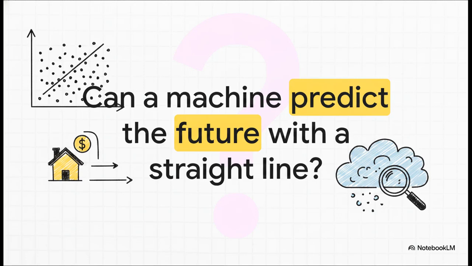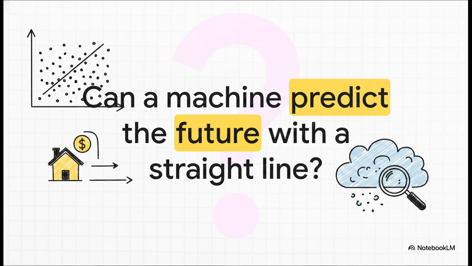So, have you ever actually wondered how an artificial intelligence predicts the future? And I don't mean crystal balls or magic here, I mean practically. Can a machine predict continuous real-world quantities, like tomorrow's house prices, or maybe the exact concentration of PM 2.5 pollution coming from a wildfire, using just a simple straight line?